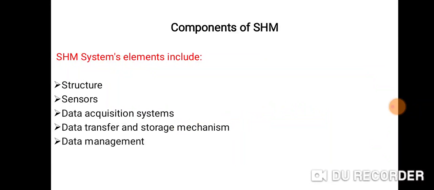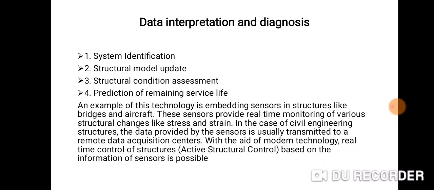Components of an SHM system include structures, sensors, data acquisition system, data transfer and storage mechanism, data management, data interpretation and diagnosis, system identification, structural model update, structural condition assessment, and prediction of remaining service life.